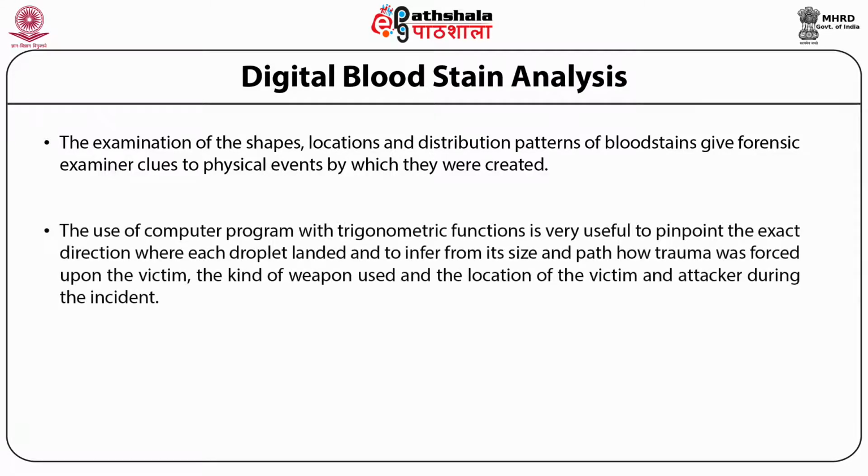The use of computer programs with their trigonometric functions is very useful to pinpoint the exact direction where each droplet landed and to infer from its size and path how trauma was forced upon the victim, the kind of weapon used, and the location of the victim and attacker during the incident.